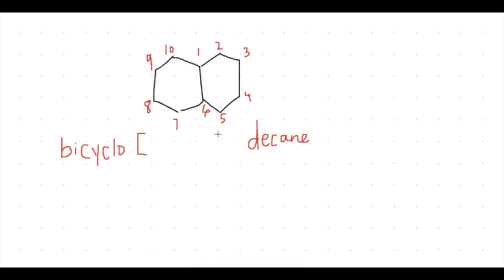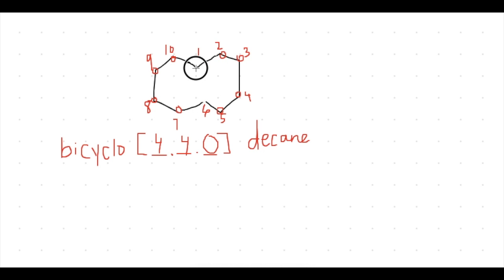And then we have square brackets, where we will leave 3 empty spots with dots in between. Inside these brackets, we are going to count the number of carbons on the left ring, the middle, and the right ring. On the left ring here, we have 1, 2, 3, 4 carbons. We don't count these fused carbons. On the right ring, we have 1, 2, 3, 4 carbons as well. In the middle, we don't have any carbons, so we will put a 0. This is because we don't count the fused carbons.